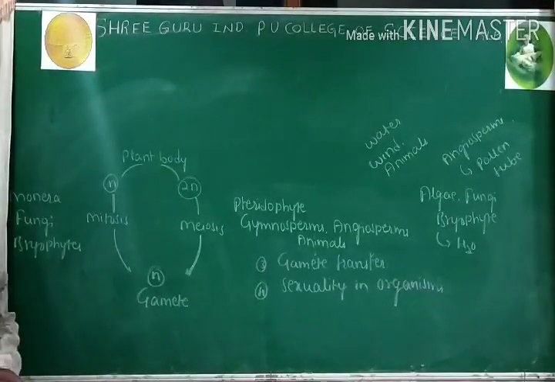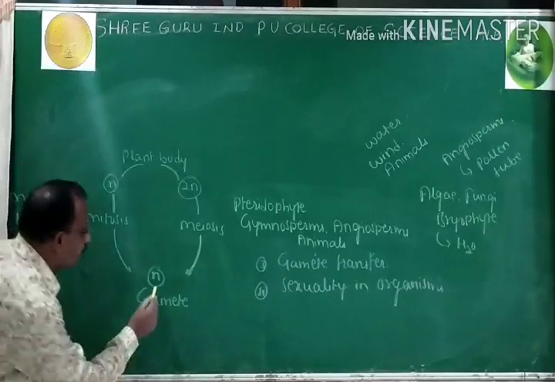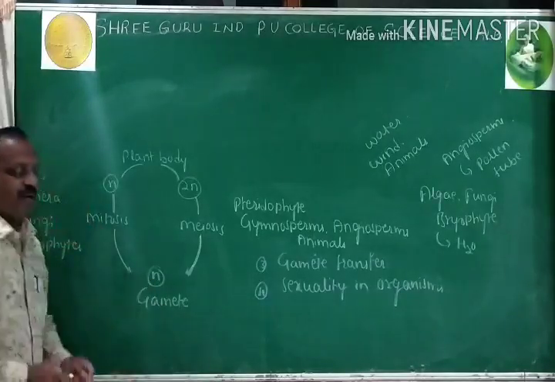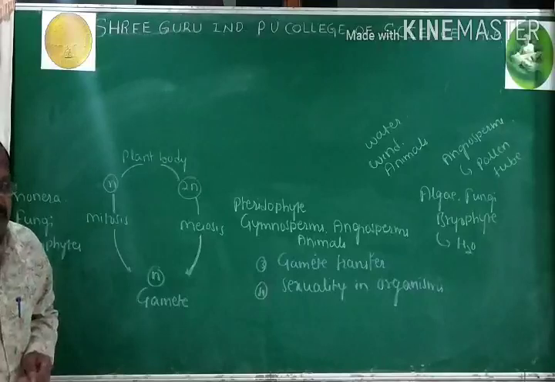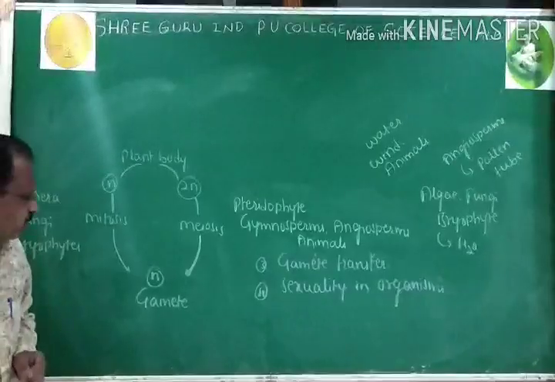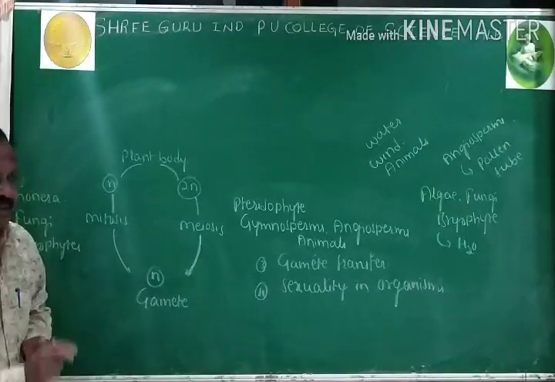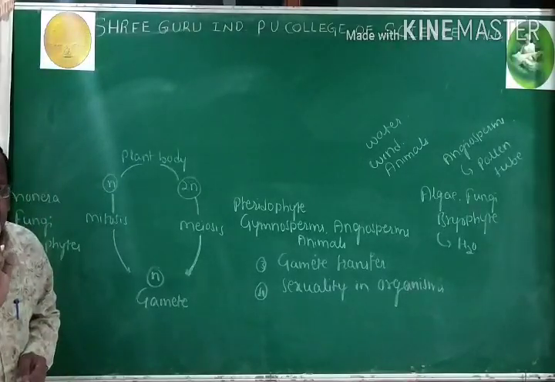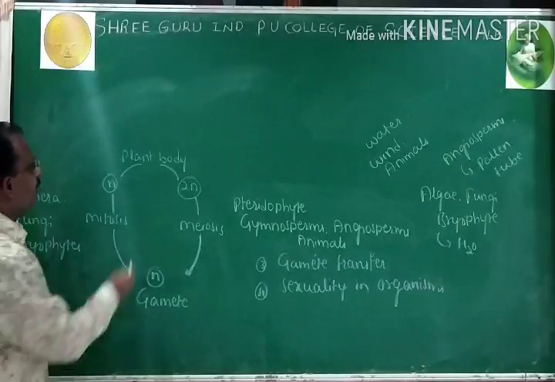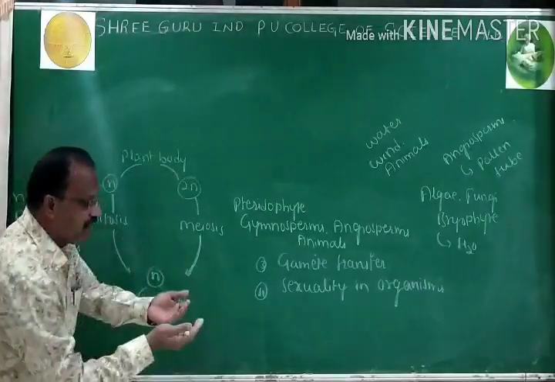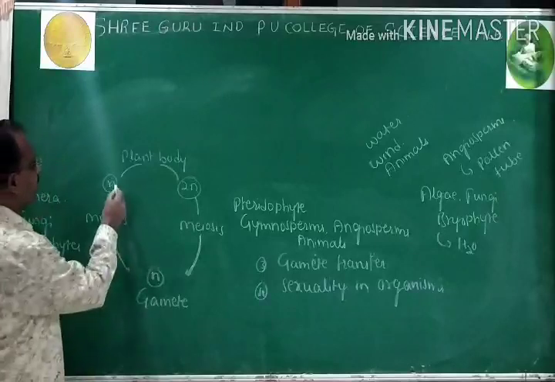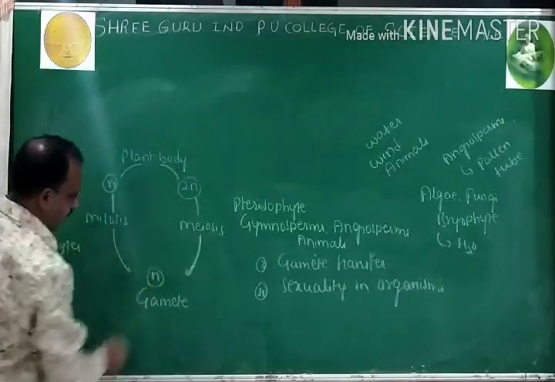Now look over cell division during gamete formation. You know already, gametes are always haploid in nature. Haploid means it contains a single set of chromosomes. But the plant body from which they are derived may be either haploid or diploid.